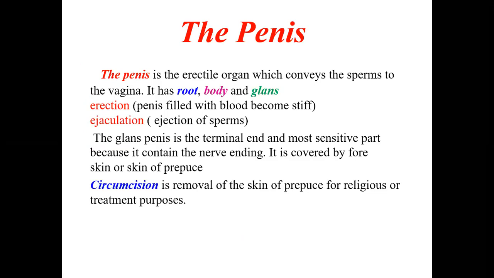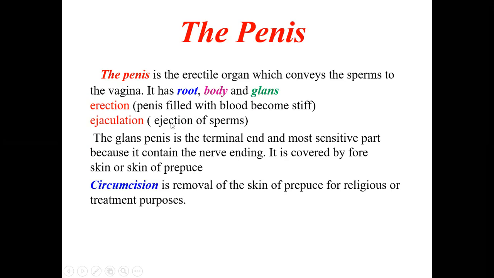Now coming to the last structure, that is the penis. The penis is the erectile organ which conveys the sperms to the vagina. So the function of the penis is just to convey the sperms into the vagina. It has a root, body and the glans. The erection of the penis is not nervous, but it is due to blood filling the cavities in the penis, which makes it stiff.